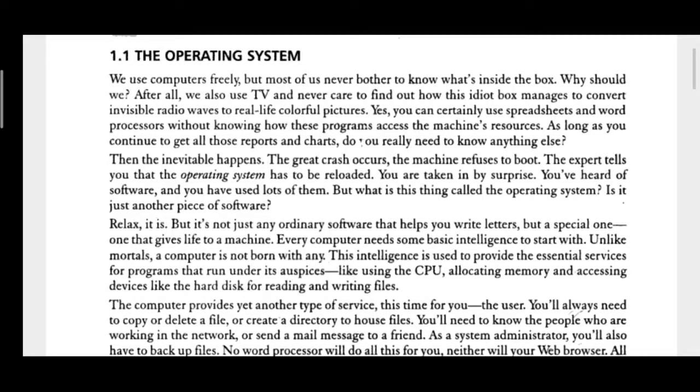We use computers freely, but most of us never bother to know what is inside the box. Why should we, right? After all, we also use TV or television and never care to find out how this idiot box manages to convert the invisible radio waves into real life colorful pictures, right? Just go through these explanations and all.